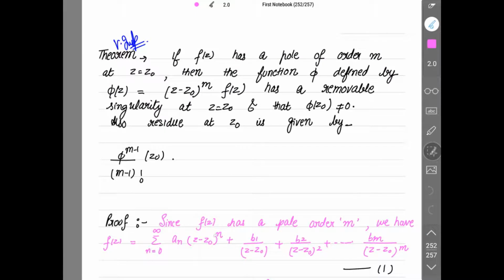It is n, (z - z0)^n into an. Now when you take the LCM, it will be (z - z0) raised to n plus m, right? And for the second term, it's b1 (z - z0)^(m-1), because if (z - z0) comes to the numerator, the power is minus 1, and then with the denominator, the power will become m minus 1, right?